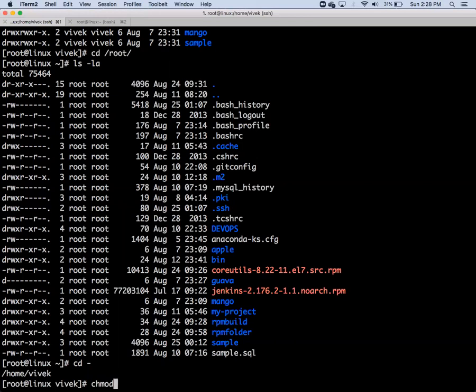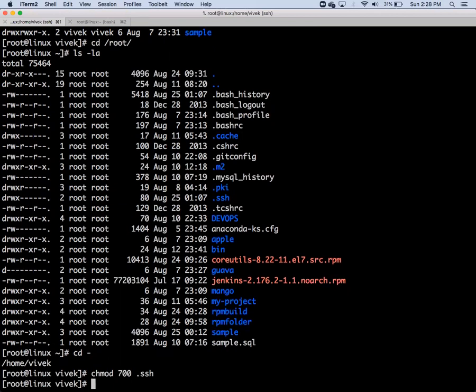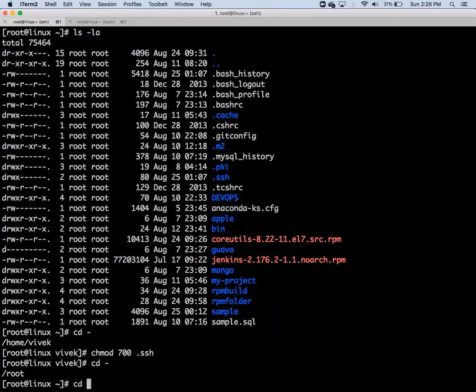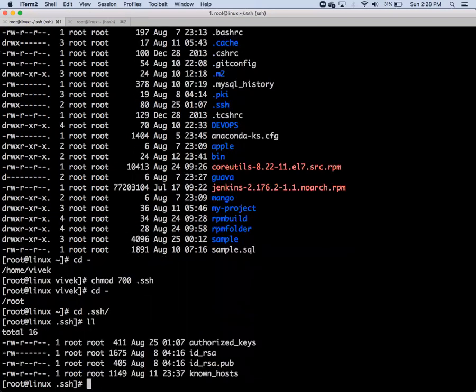chmod 700 to .ssh. Clear? Again check what is the permission. Go back to root, go to .ssh. Check what is the permission for authorized keys. What is the permission for authorized keys?